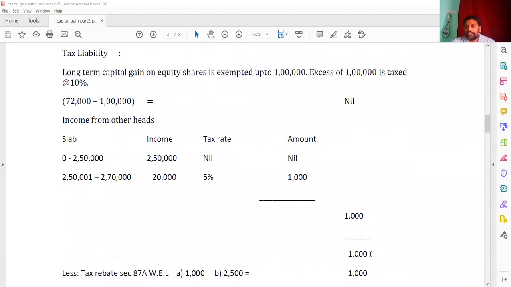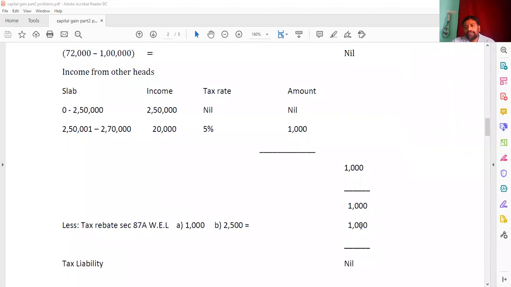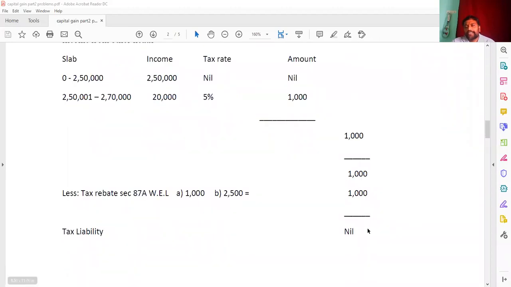And finally you got 1,000, and we know the tax rebate under section 87A is whichever is less from the following, that is 1,000 and 2,500. If you compare 1,000 and 2,500, which is the least one? 1,000. So 1,000 minus 1,000, you are getting the tax liability as nil.